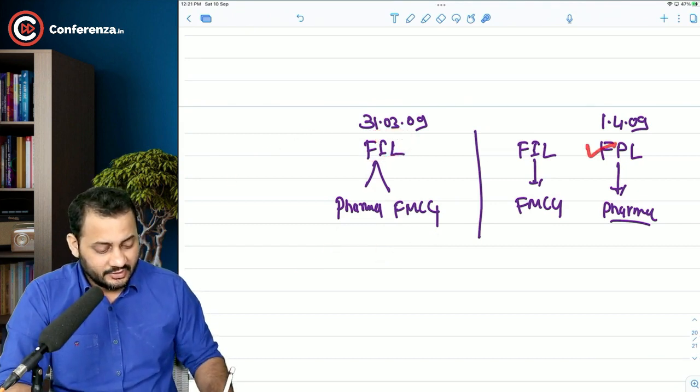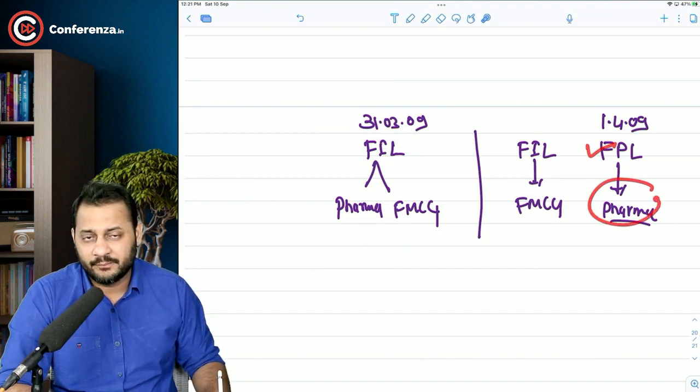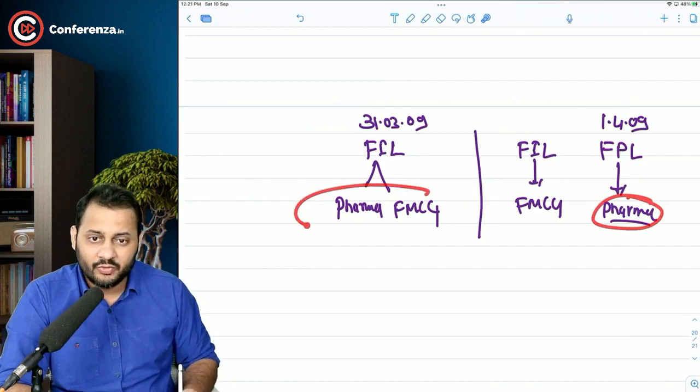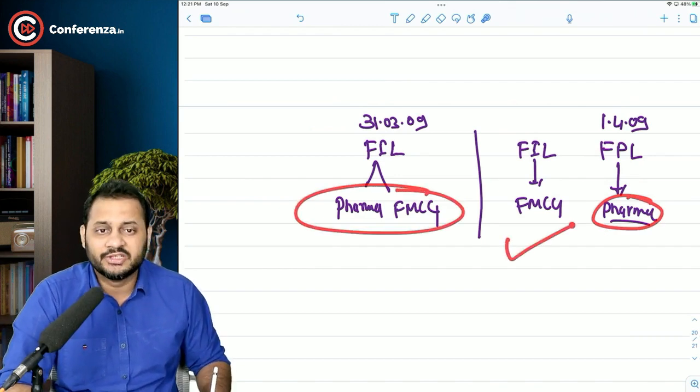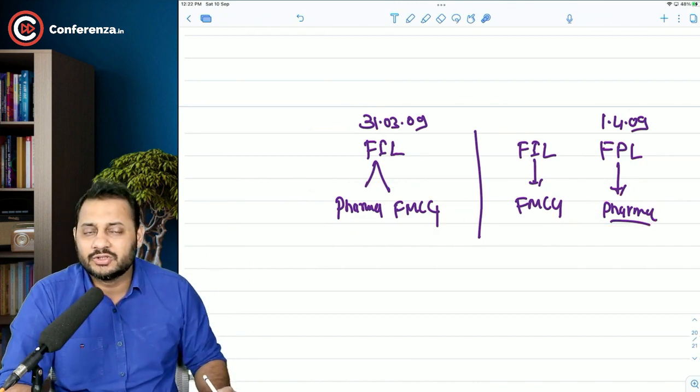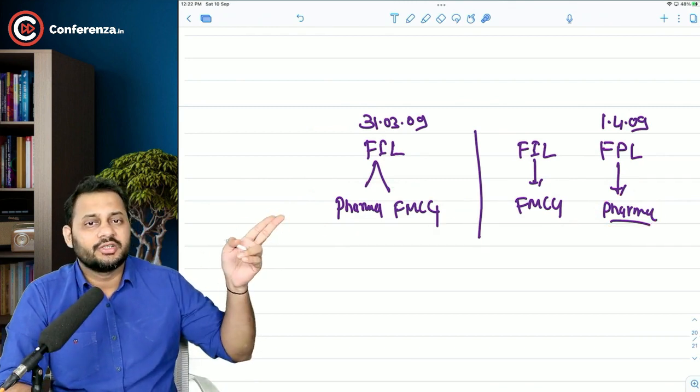But this data includes only pharma. What does that mean? It means that if you deduct the pharma values out of this, you will get the FMCG values. Simple. You have to deduct the pharma values out of the merged entity.